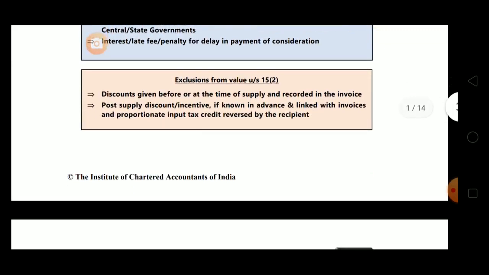First is discount given before or at the time of supply and recorded in the invoice. Now the discount which is given before or at the time of supply, and the discount is recorded in the invoice, that discount will be deducted from the TV.